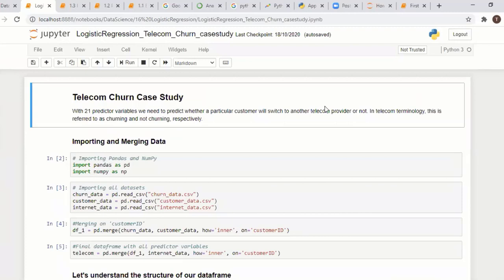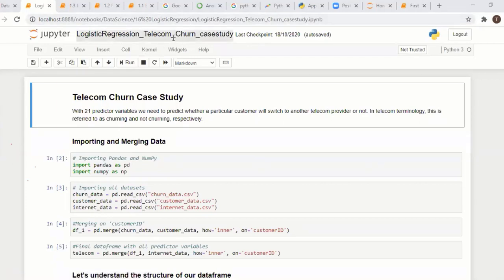In this case study, we predict which customers will leave the service this month or next month. That is the machine learning purpose. We can predict what will happen next. Because of the prediction, they can take action. If they know the list of customers who are going to leave next month, they can give some offer. They can connect with them through mail or call center and check what they need. Based on that they can retain their customers. This is one of the case studies, the toys data set.